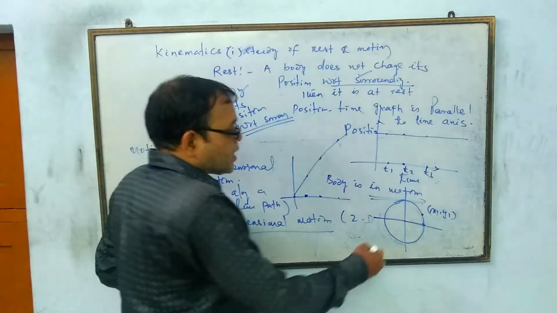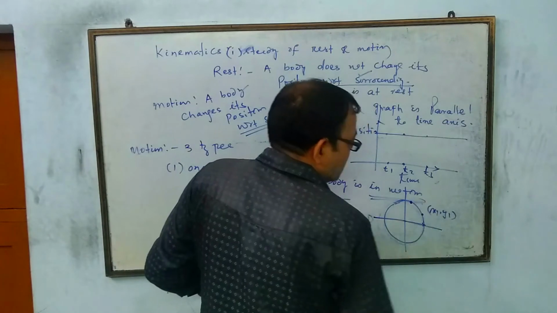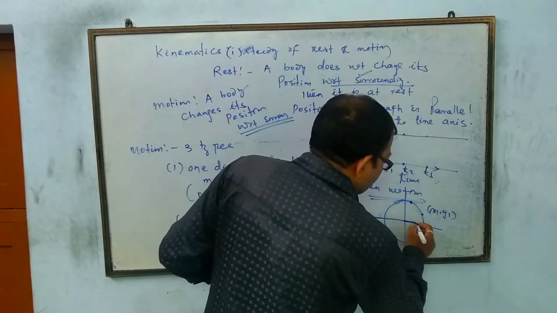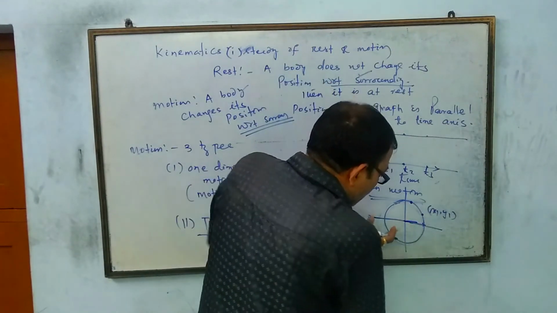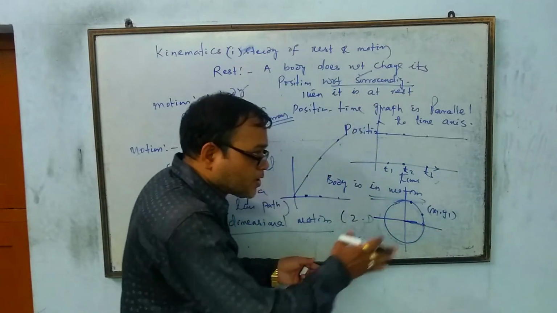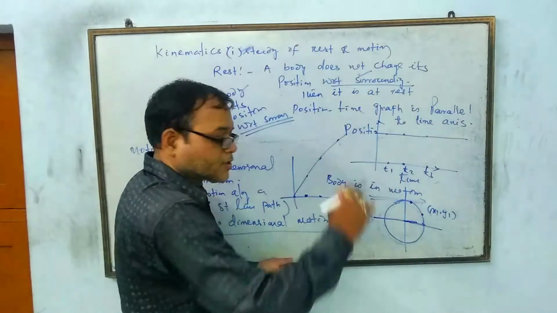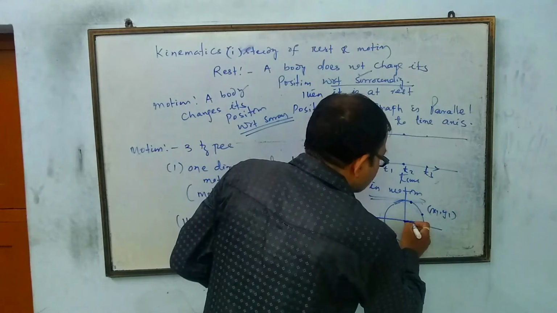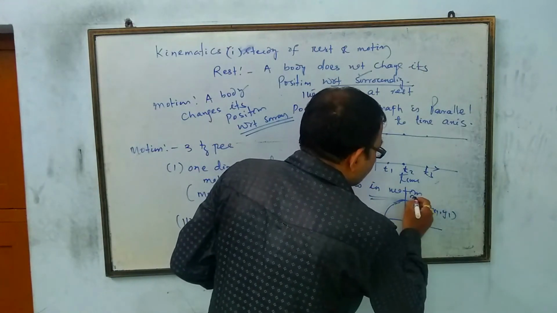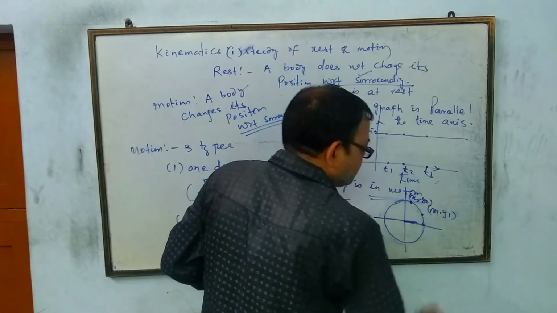When this body is at this position, again it has moved in the horizontal direction and also in the vertical direction. That's why two different axes are required. So we can take the coordinates as x2, y2.